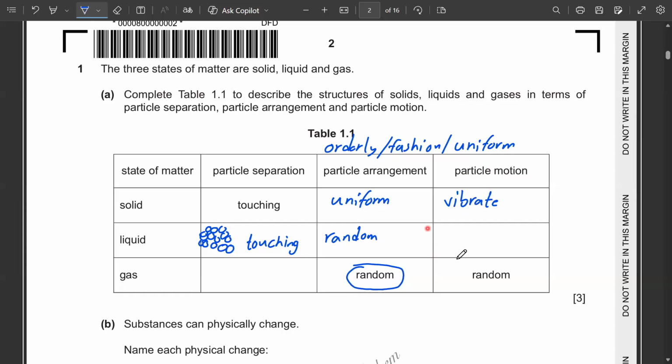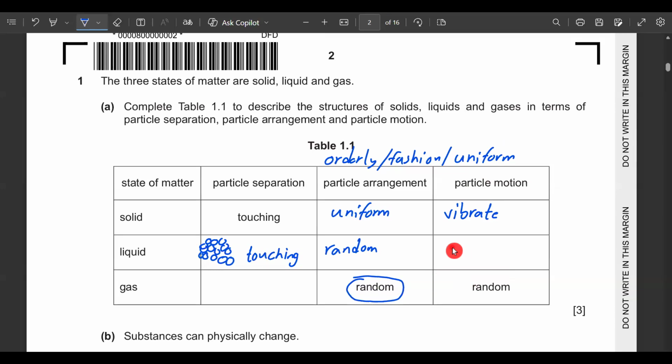Then about the particle motion, just like gases which can move in any direction, these liquids can also move in any direction. So you will write random here.